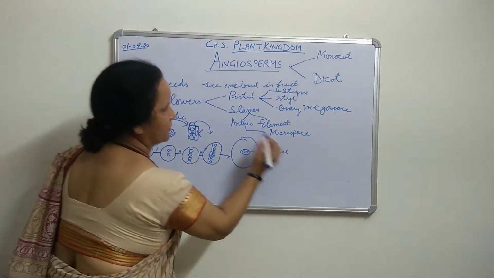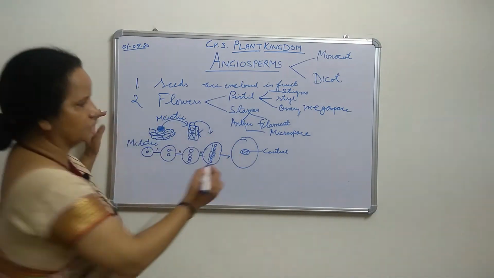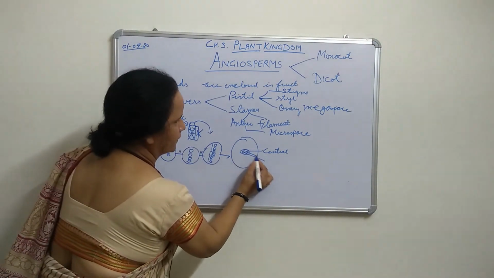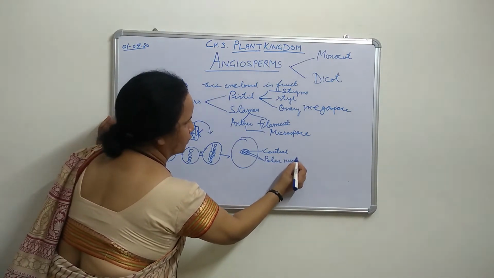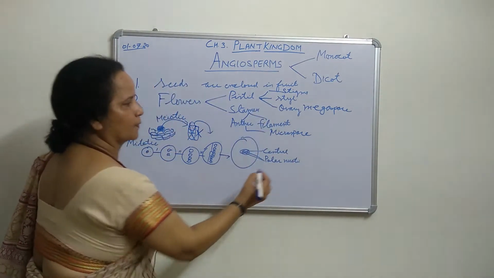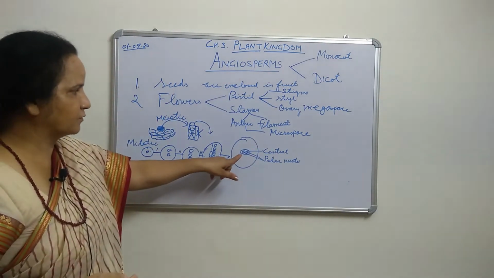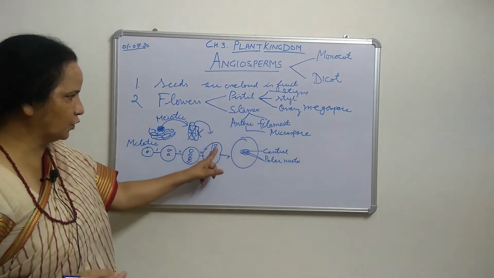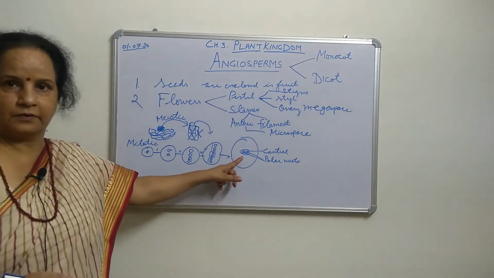What is it called? Central cell. These 2 nuclei are called polar nuclei, meaning one from these 4 and one from these 4, and they are in the central cell because they are in the middle.